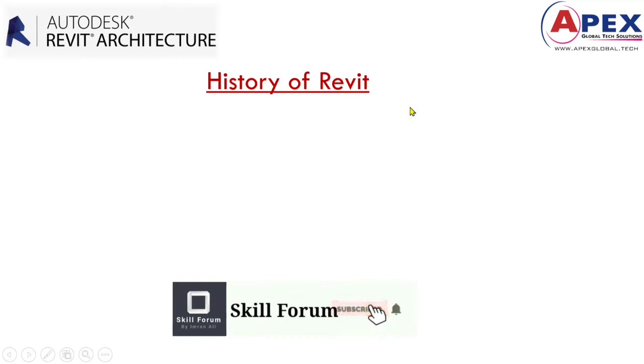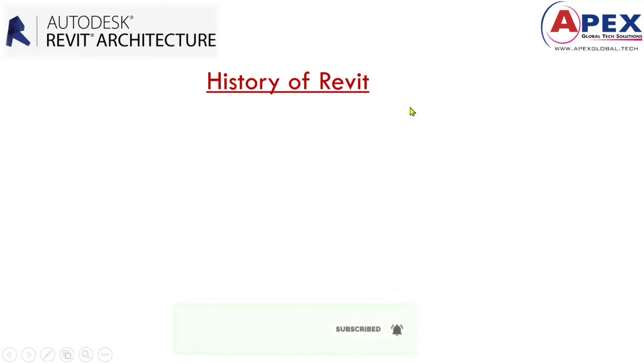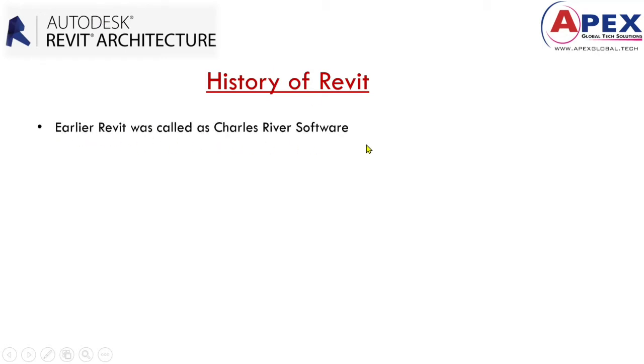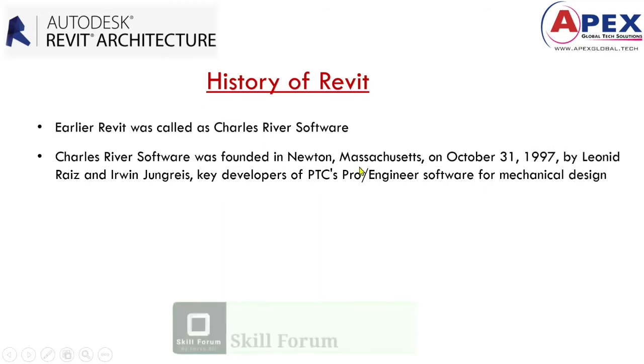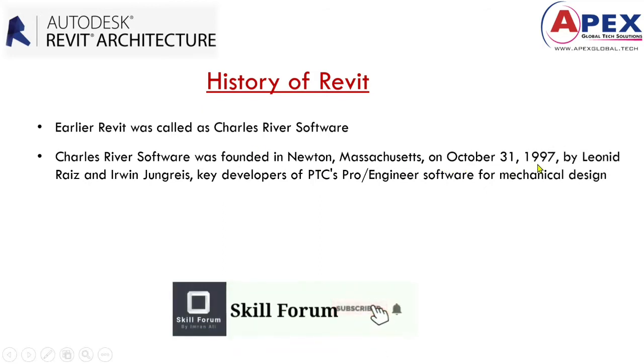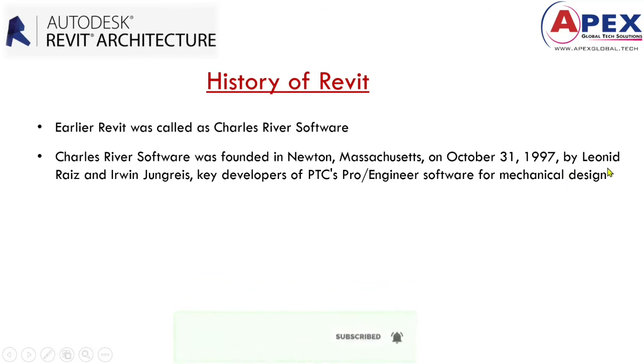Revit as of now has been developed by Autodesk, but earlier it was called Charles River Software. Charles River Software was founded in Newton, Massachusetts on October 31st, 1997 by Leonid Raiz and Irwin Jungreis.